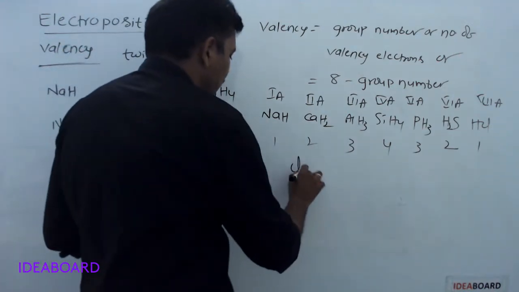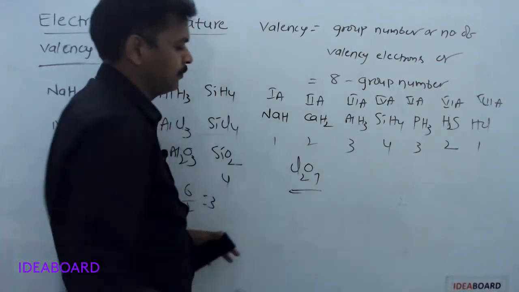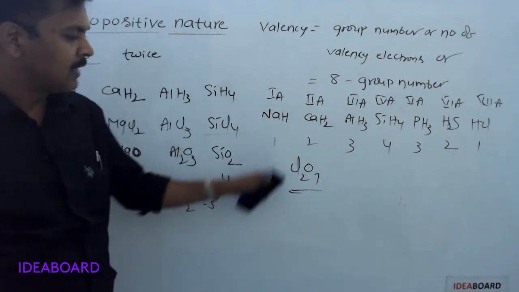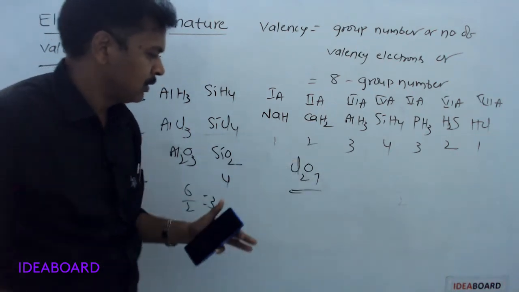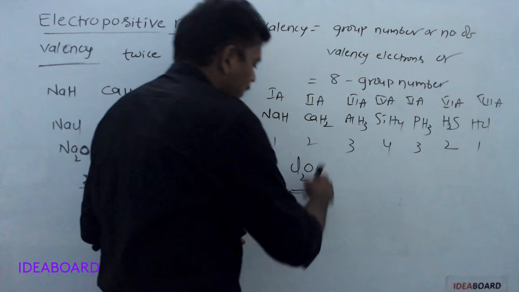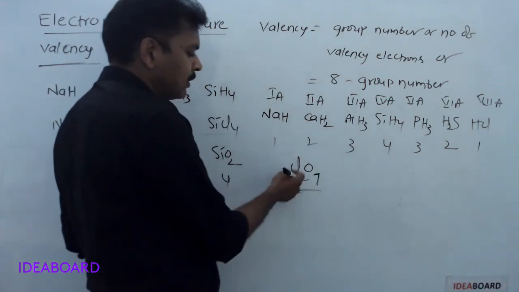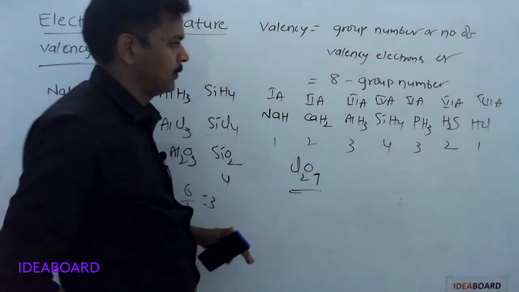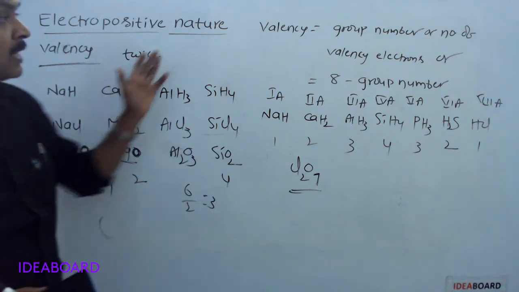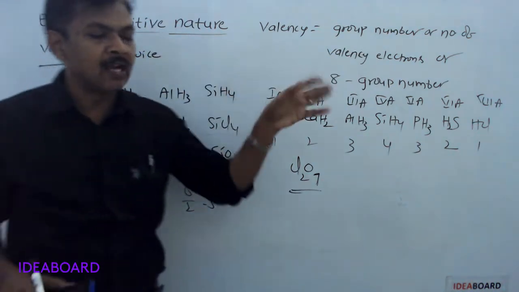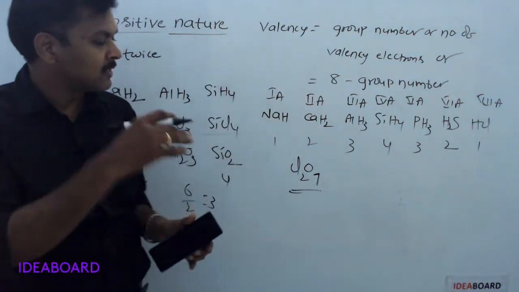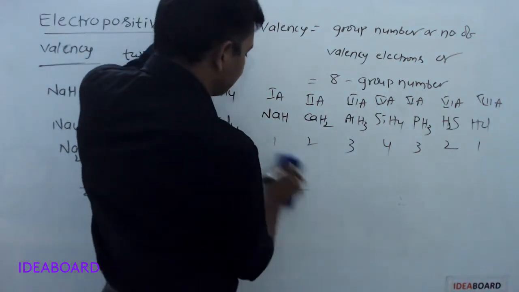What is the valency of chlorine in Cl2O7? It is 7, because 7 oxygens are there, twice means 14, and that 14 is for 2 chlorines, so for each chlorine, 7. Some elements can exhibit variable valencies.